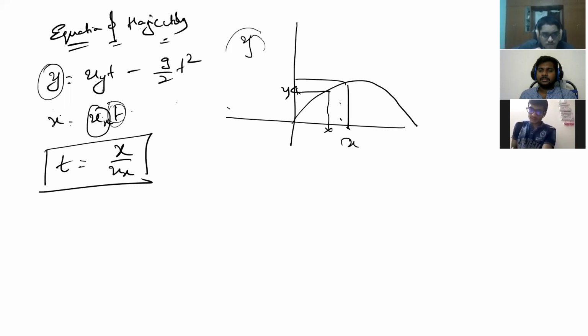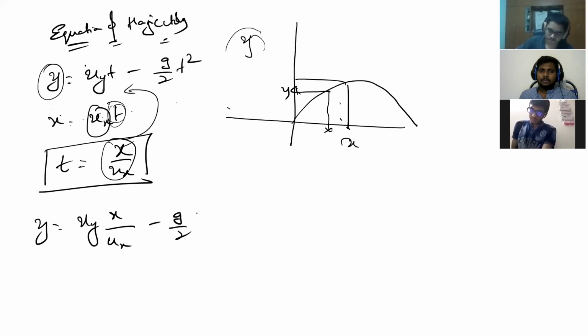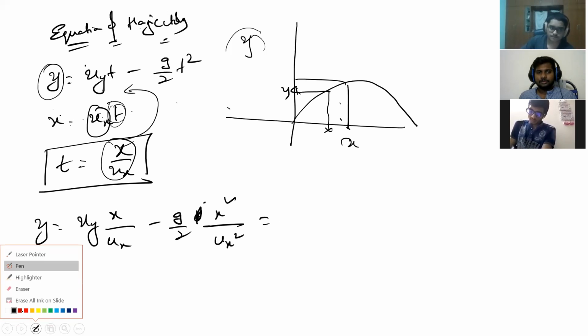From this equation, if you eliminate time, can I write it in the form of x and y, a relation? The y-x curve. Yes, sir. So I am substituting x by ux here: y is equal to uy into x by ux minus g by 2 t square. t square is how much? x square by ux square. Did you understand, Kaushik? Yes, sir.